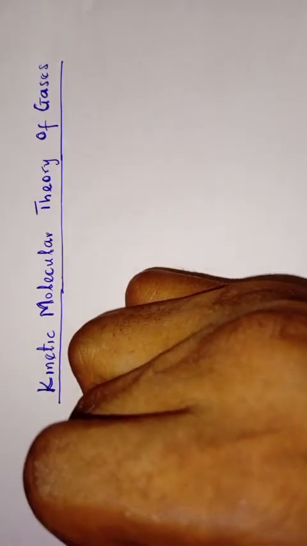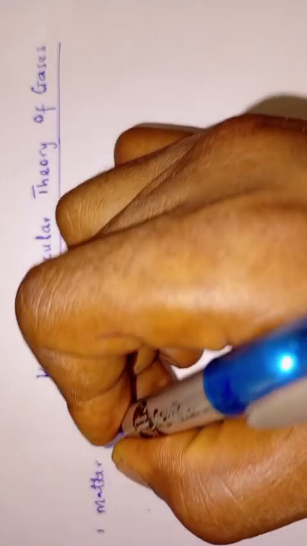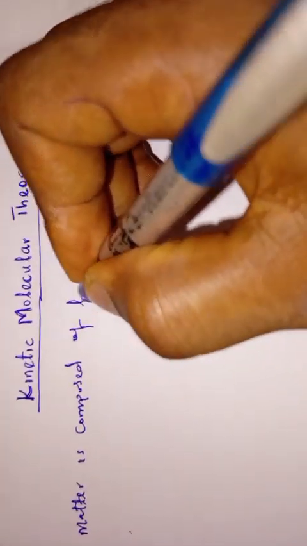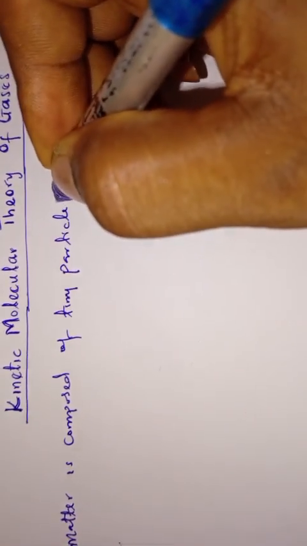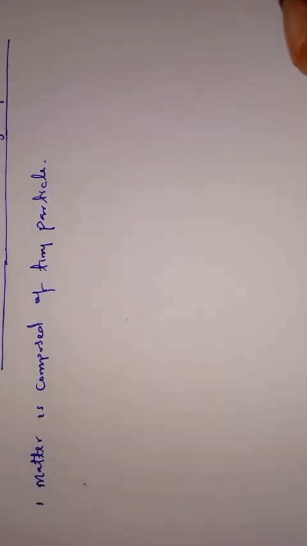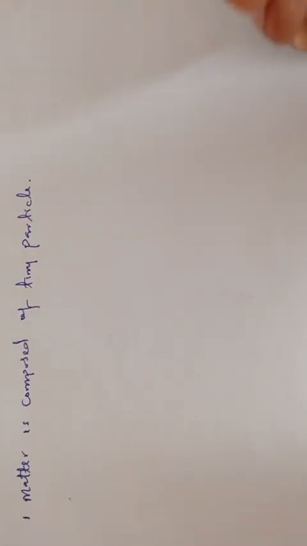The first one is the fact that matter is composed of tiny particles. That is, we can say gases are composed of tiny particles that are called molecules. And these particles are known to be in constant motion because of the nature of gases.